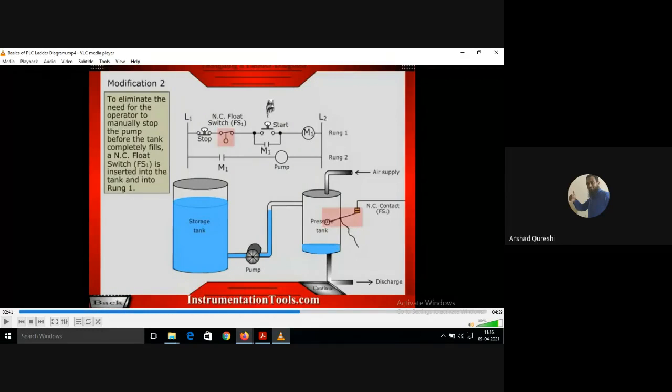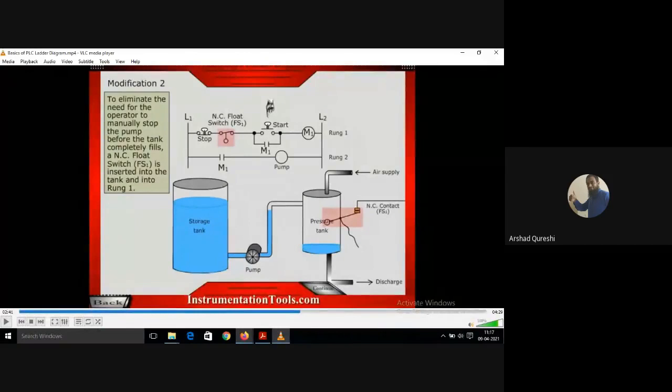What will happen? Yes, anyone? Sir, the contact will be open. Yes, very good. The contact will be opened and there will be no current flowing to the M1 coil and therefore the pump will get stopped. So this is required now. We don't want the pressure tank to overflow.